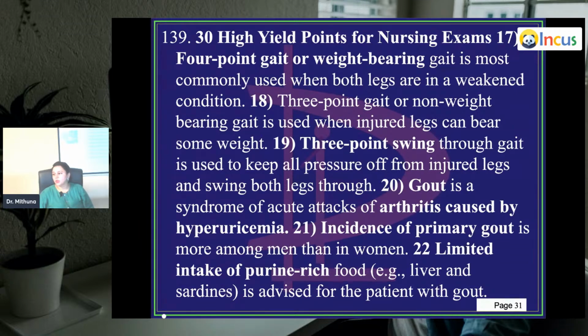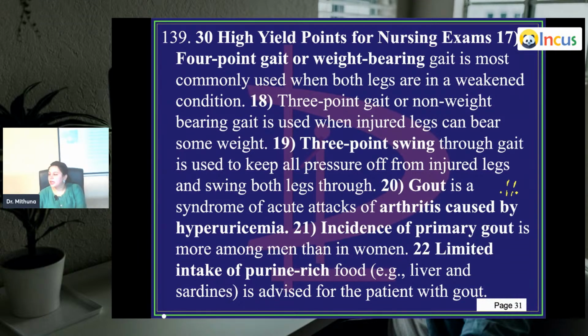The 3-point swing through is used to keep all pressure off the injured legs and swing both legs through. So, if this is the point of your crutch, your legs will be swinging through. Swinging through is putting your legs a little ahead.